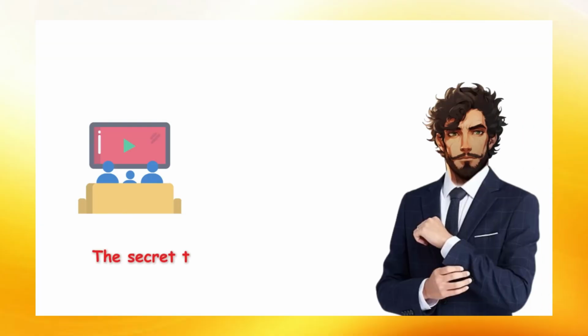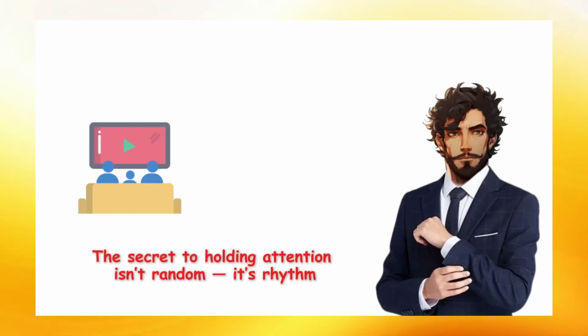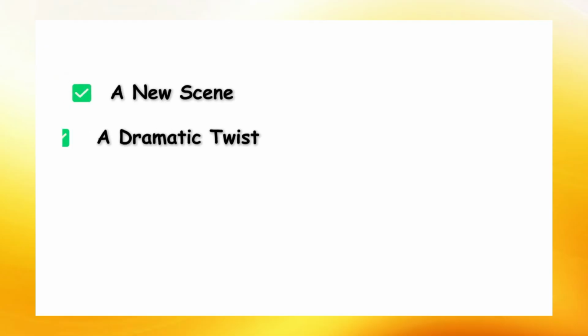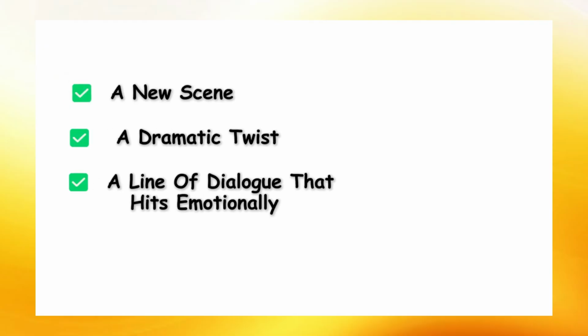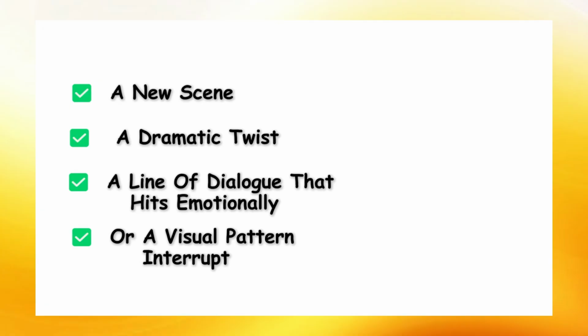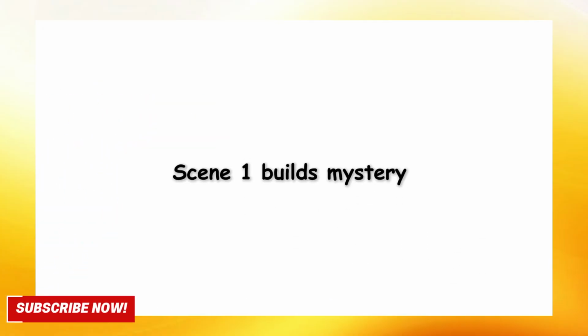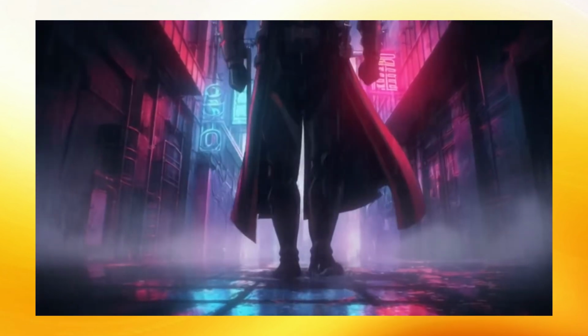Scene 3 shifts intensity. The world around him glitches into a burning dojo. Scene 4 delivers action. He clashes with his fully cybernetic future self in a storm of lightning. Scene 5 hits emotion. The final strike where he realizes he just killed his own future. And that's the storytelling rhythm. Every 15 seconds, something new happens to keep your audience hooked. And that's exactly what drives retention, watch time, and ultimately virality.